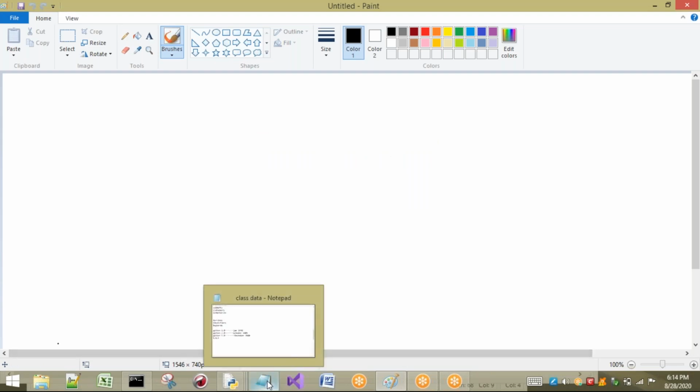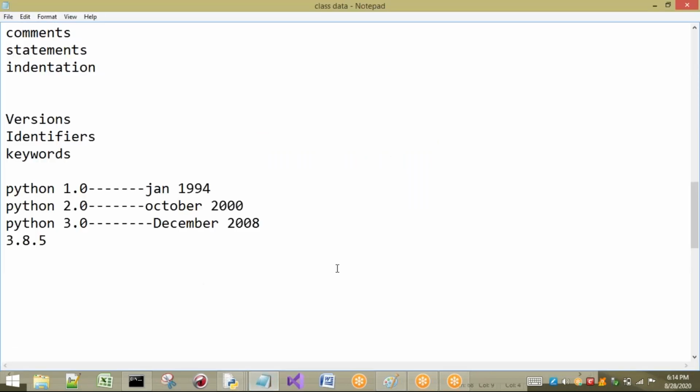So here, according to our Python or any programming language, what is meant by an identifier means it is a name used to identify any entity. So what is meant by an entity? For example, in our Python, an entity may be a variable. To identify a variable, I am going to use an identifier.